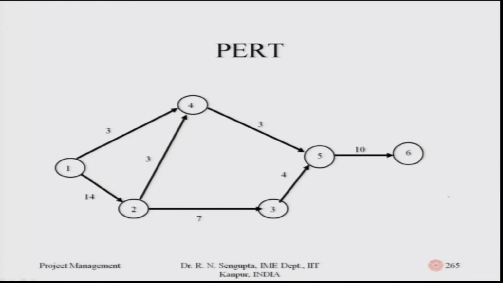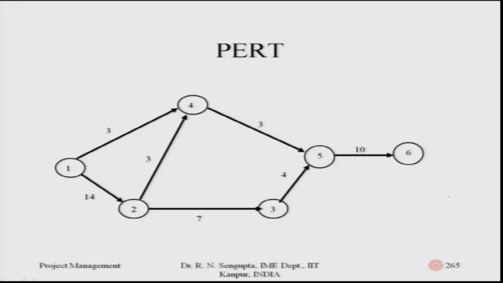that if the early start of 1 is, for example, 0, then the time when 2 can start the job 2 to 4 is the earliest 14 days, because 14 days have to be completed, and only then can 2 start. So, the early start can be 14. If I am going from left to right, the forward pass method, I will do my calculations accordingly.